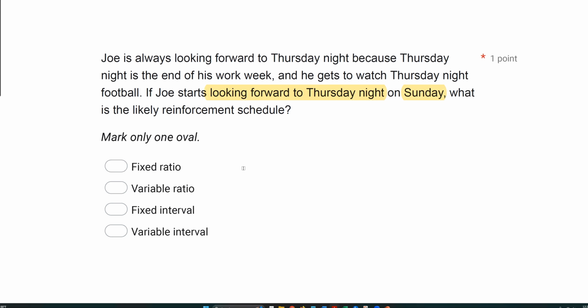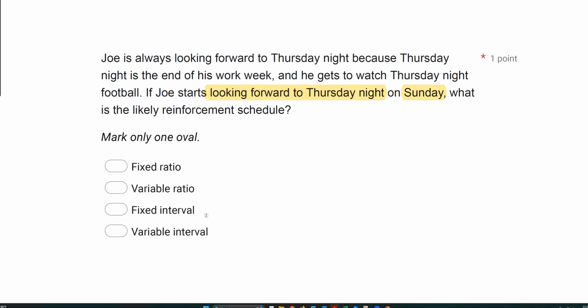If we look at A and B, they're both ratio schedules, meaning he would receive reinforcement after a certain amount of responses. Does it matter how many times Joe engages in a response here? Well, no, he can't speed up Thursday night. No matter what he does, Thursday night is not going to come any sooner. There's a certain amount of time he has to wait, no matter what, for Thursday night to get there. So what we're looking at really is a fixed interval.